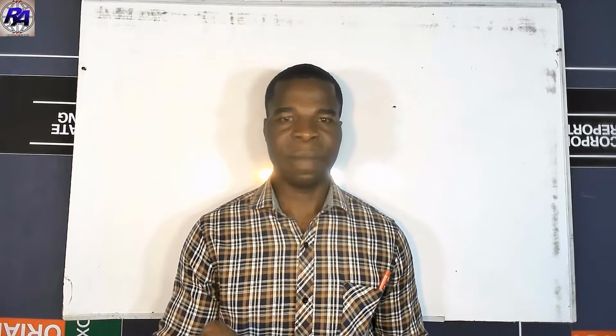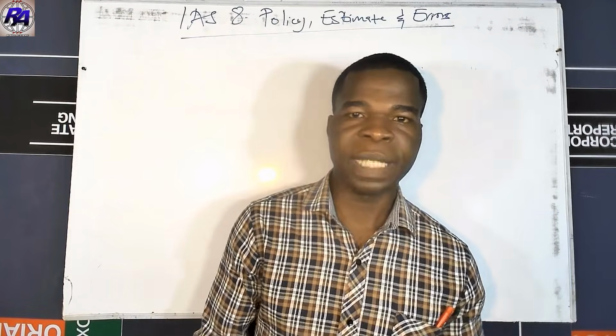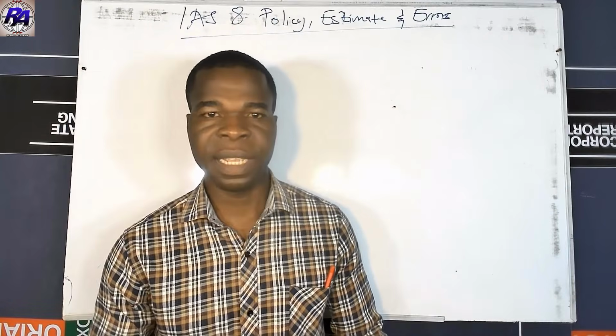We will look at everything that you need to know under the standard, and we will also solve questions to establish our understanding. So let's look at the objective of International Accounting Standard 8.